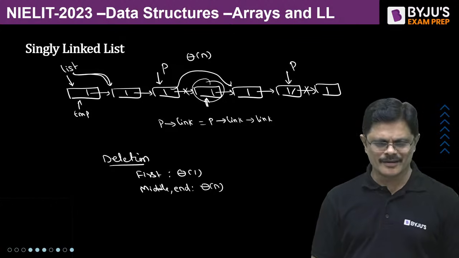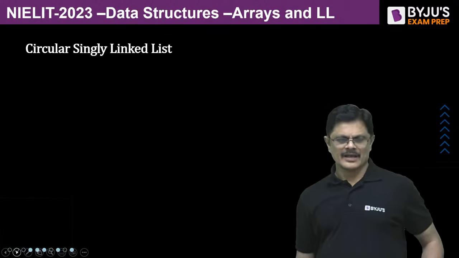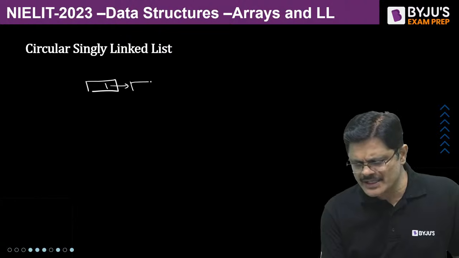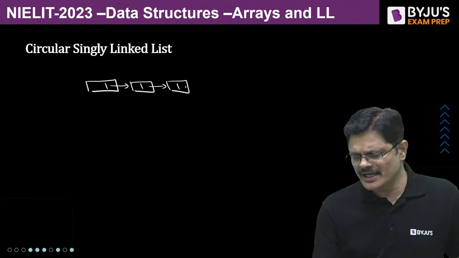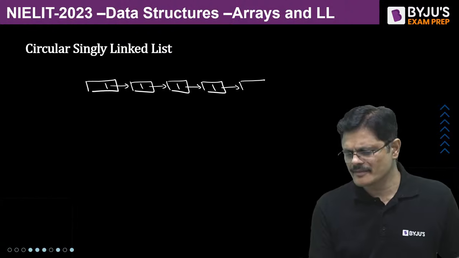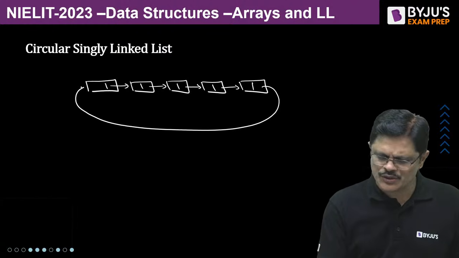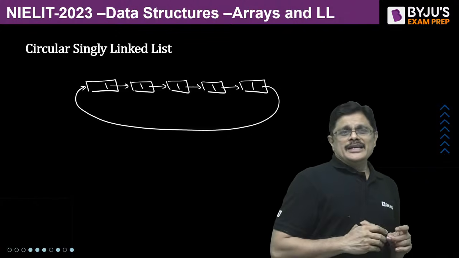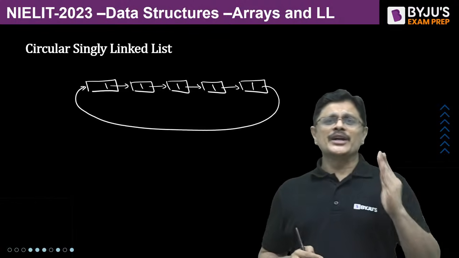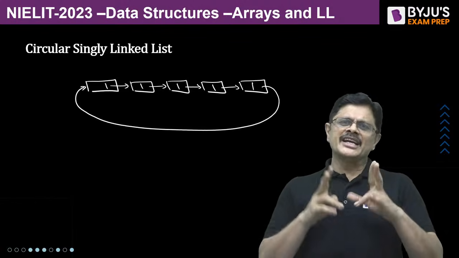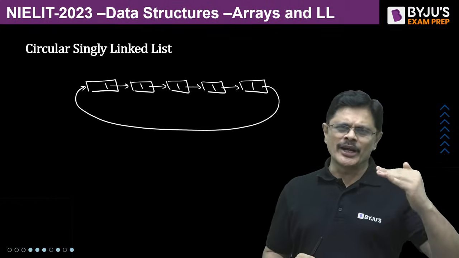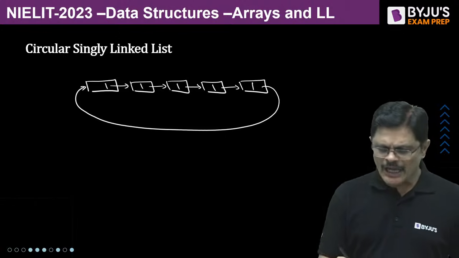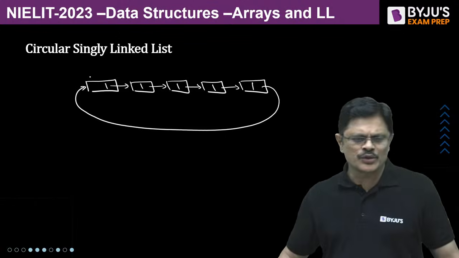Right? Now, when it is a circular singly linked list, in a circular singly linked list, the story is something like this. You are having this linked list, my dear friends, where the link of last node is to the first node. And here, the point is, see, if you want to maintain a linked list, we should have a pointer to at least one node so that you can traverse it. And here there are two possibilities. Either you can keep the pointer to the first node, or you can keep the pointer to the last node. Which one is better? Whether you should have a pointer to the first node, or pointer to the last node.